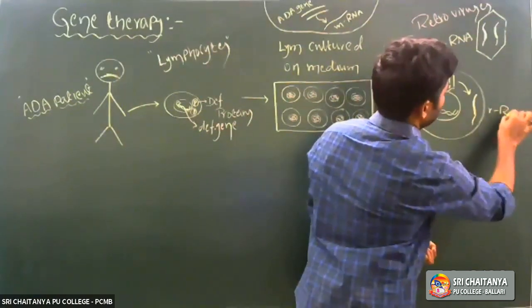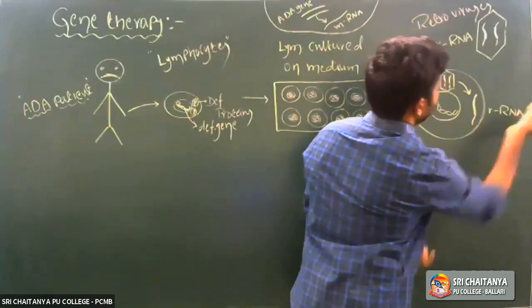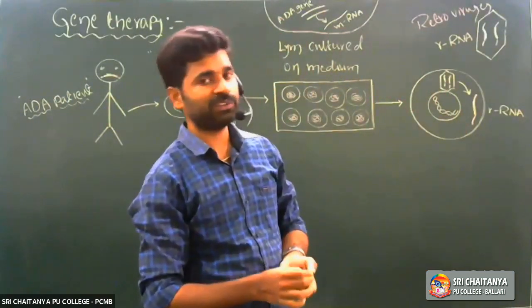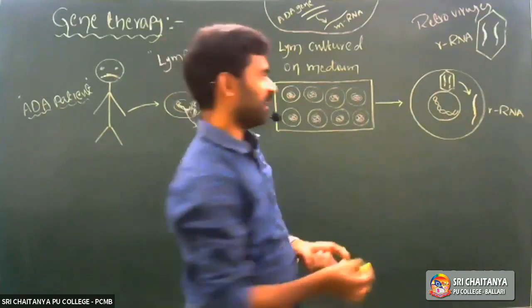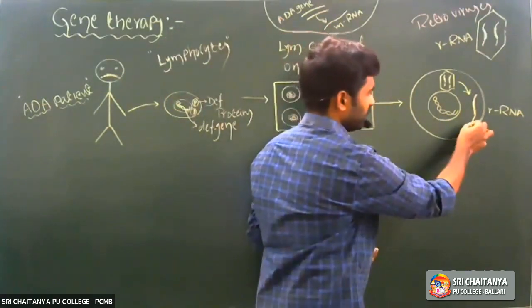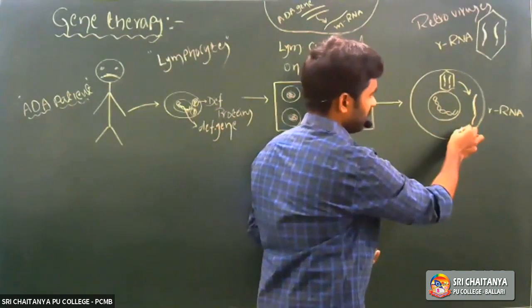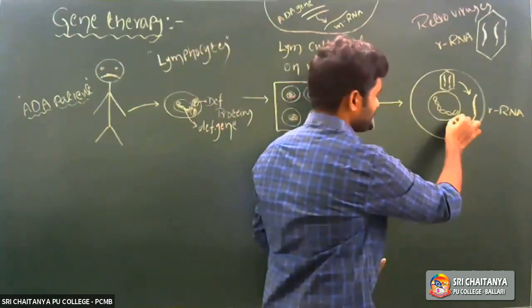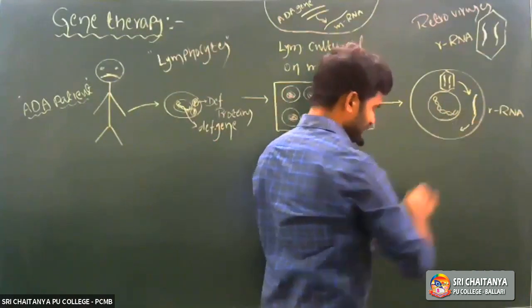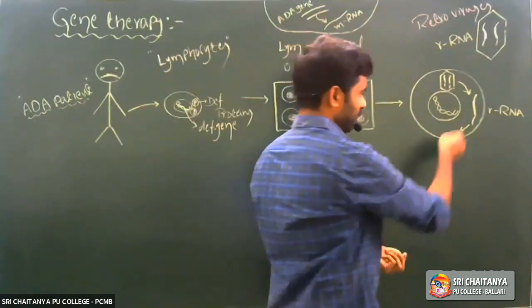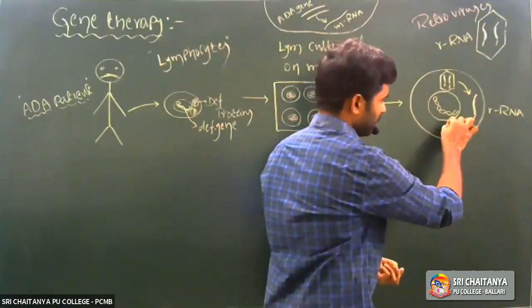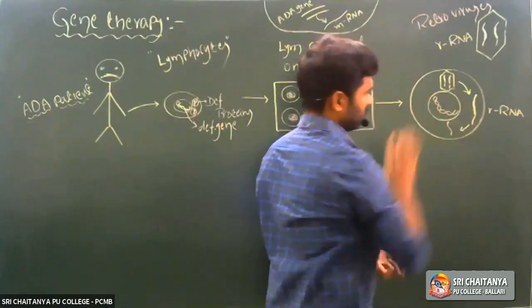That recombinant RNA molecule undergoes reverse transcription by the reverse transcriptase enzyme. So don't confuse here. That recombinant RNA undergoes the reverse transcription process by the reverse transcriptase enzyme and forms a hybrid molecule.